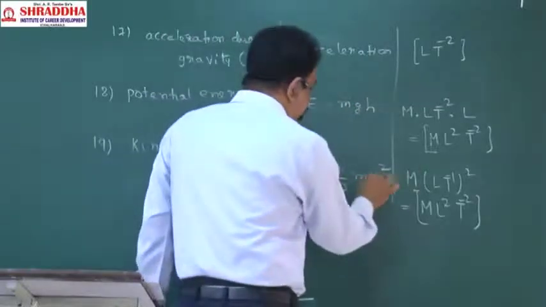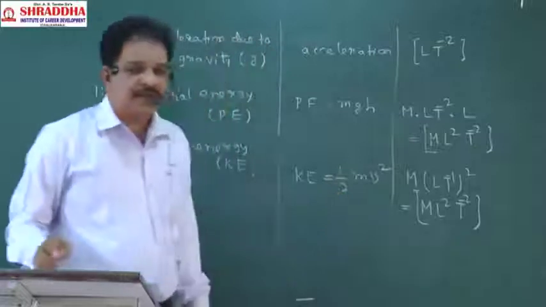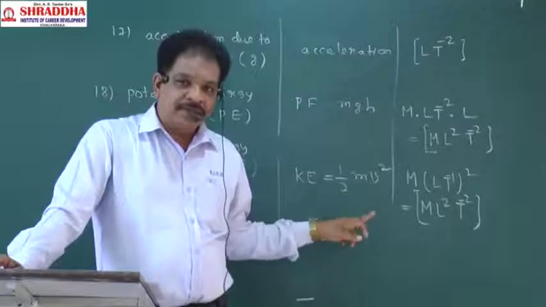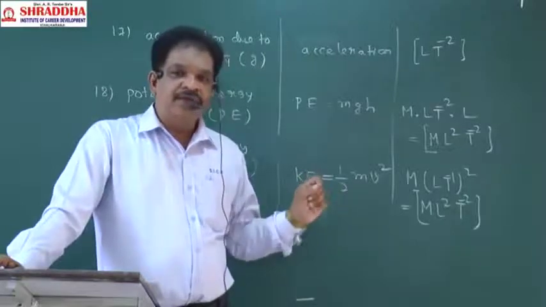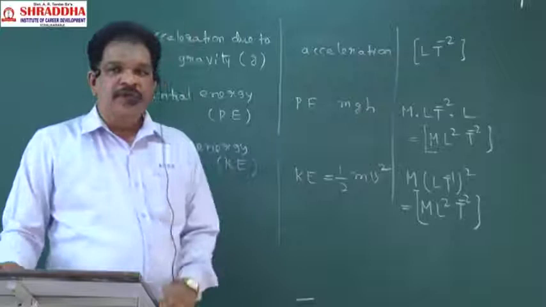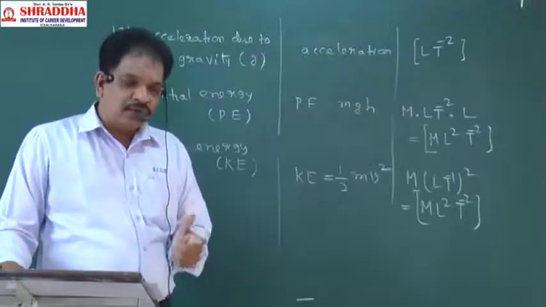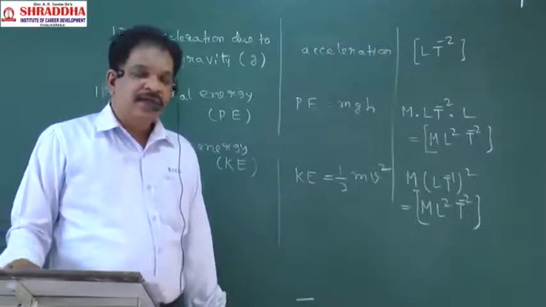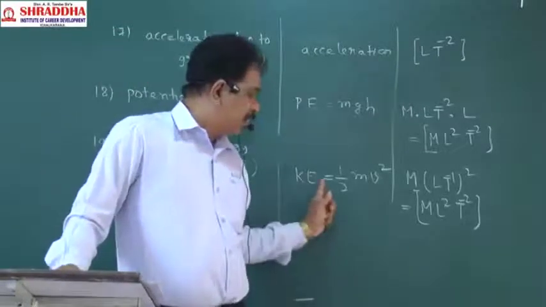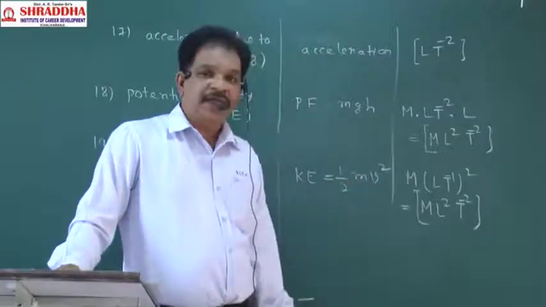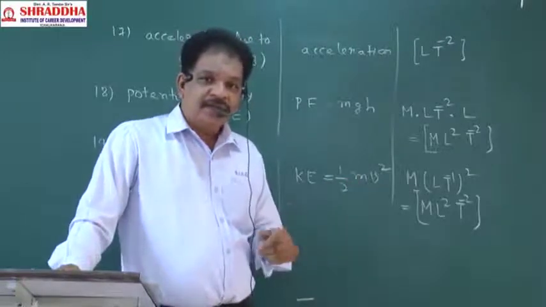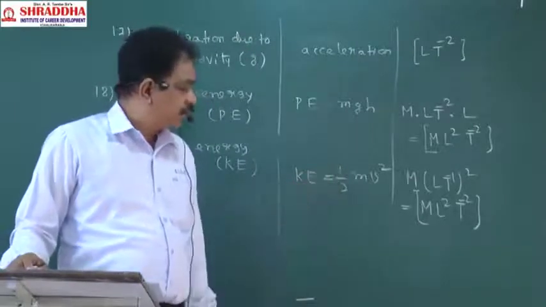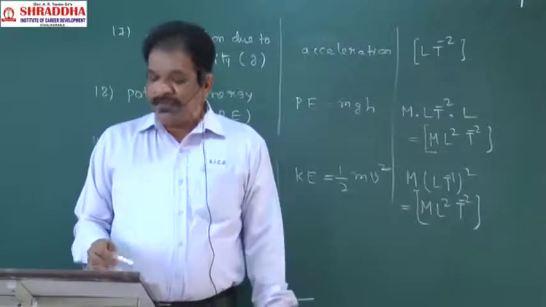Next, kinetic energy formula is how much? Half mv square. The energy possessed by the body by virtue of its motion. Because of the motion, if a body acquires any velocity, that energy will be called kinetic energy.